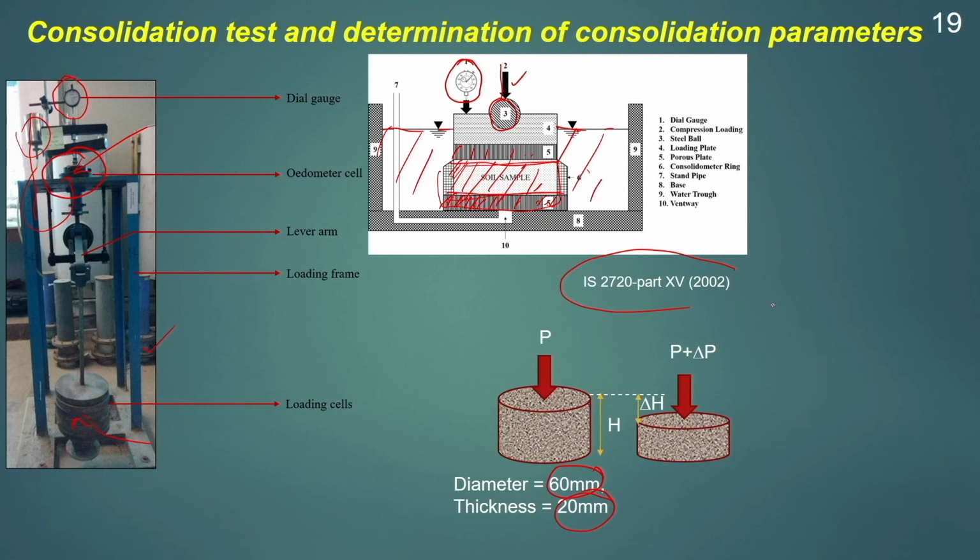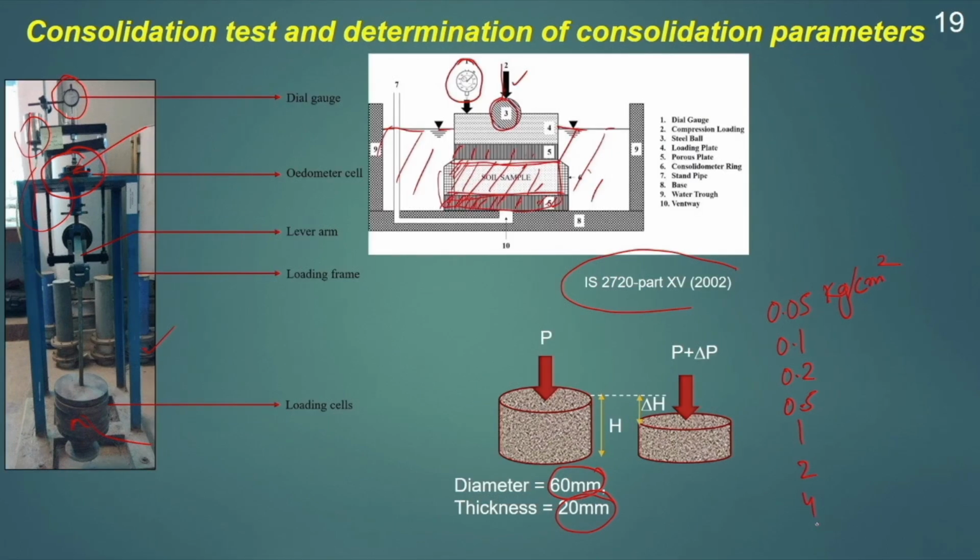The load will be applied in the sequence of 0.05 kg per cm square, then 0.1, 0.2, 0.5. So, in this sequence the load will be applied, and the load will be applied in an increment ratio of 1. That means, whatever load is present, the same equal amount of load will be applied as an increment in the next load.